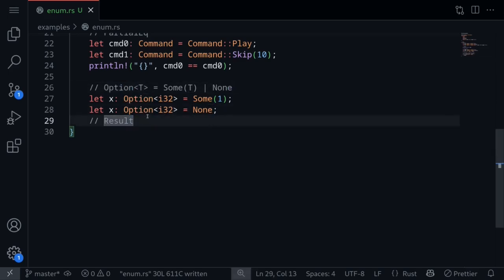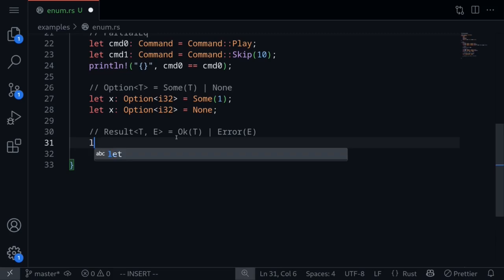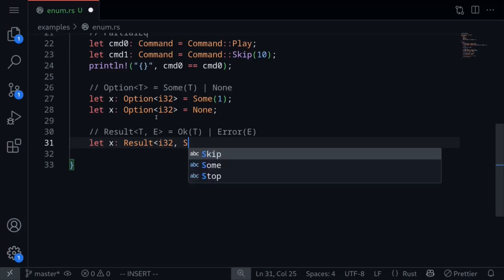Okay, so let's move on to the final example, Result. The Result type represents something successfully executing and then returning a value of type T, or there was an error and it returns an error of type E. Imagine that you parse a string into a number. If you are able to successfully parse the string into a number, then we'll represent this as an Ok with the actual number inside. For example, let's say x of the type Result. In the successful case, we'll return this type T, which will be a number, for example, i32. In the error case, we'll return the error as a string.